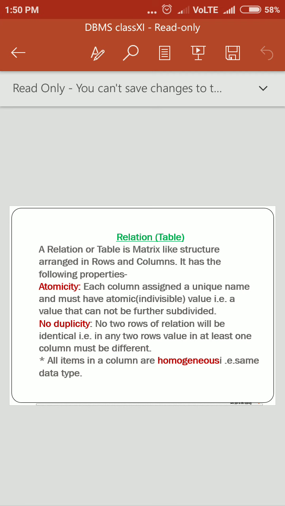Each column is assigned a unique name and must have atomic individual values, that is, a value that cannot be further subdivided. Then no duplicity. No two rows of a relation will be identical. In any two rows, the value in at least one column must be different, and the data type of all the values of a particular field should be homogeneous, should be the same.